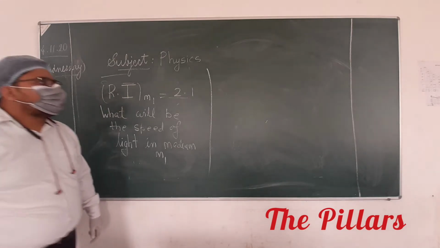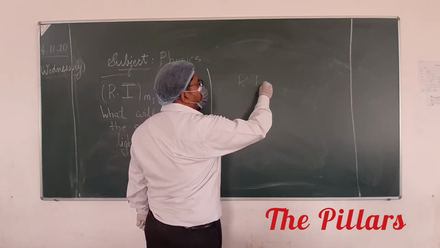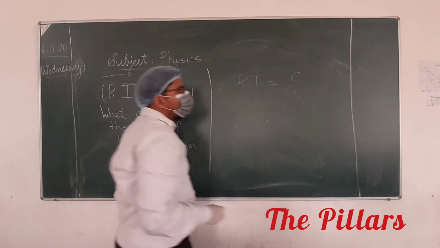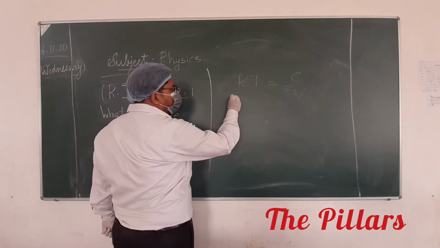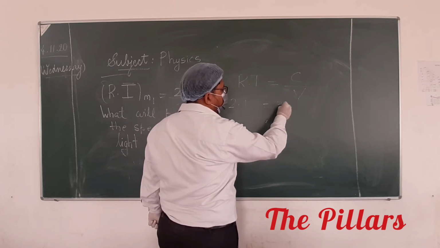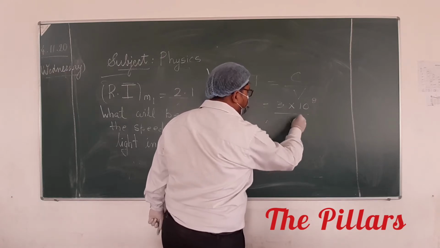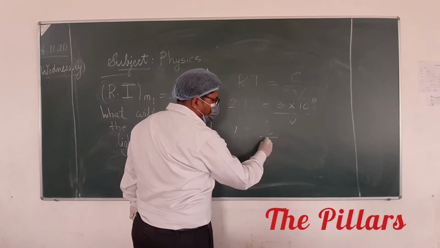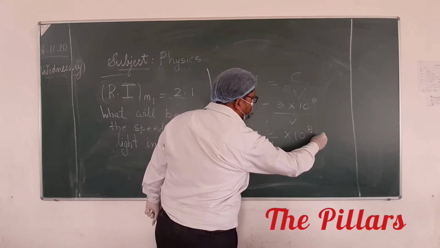So you know the formula. Ri will be equal to C upon velocity of light in that medium. C is the velocity of light in vacuum. What is the value of Ri? 2.1, and that is equal to 3 into 10 to the power 8 upon V. So your V will be 3 upon 2.1 multiplied by 10 to the power 8 meter per second.